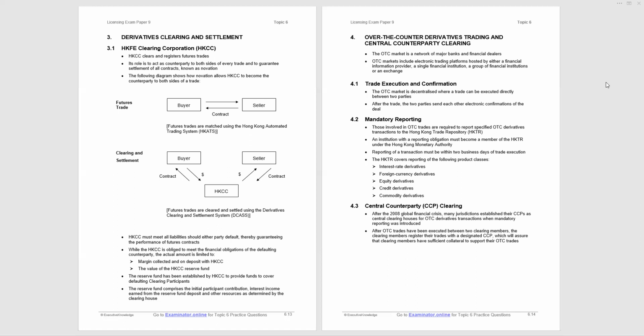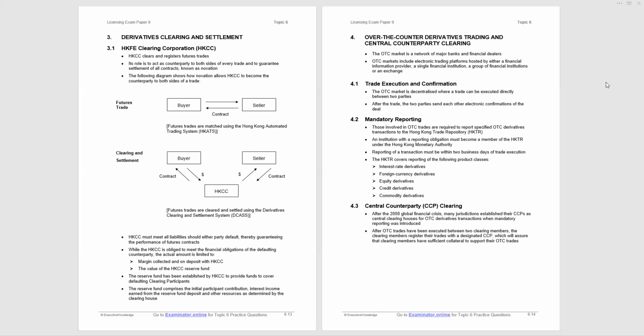Now, the notes underneath the diagrams: the clearinghouse must meet all liabilities should either party default, and that is the guaranteeing mechanism. While the clearinghouse is obliged to meet the financial obligation of the defaulting counterparty, the actual amount that they meet is limited to the margin collected and on deposit with the clearinghouse and the value of the clearinghouse's reserve fund, which they will apply.